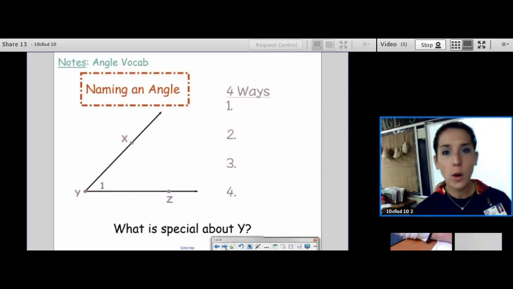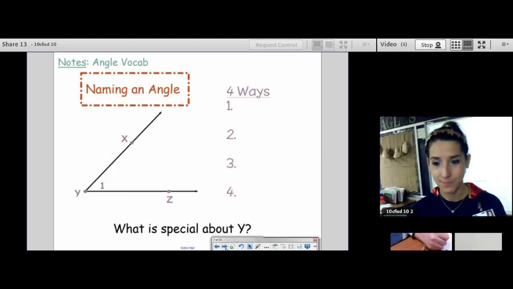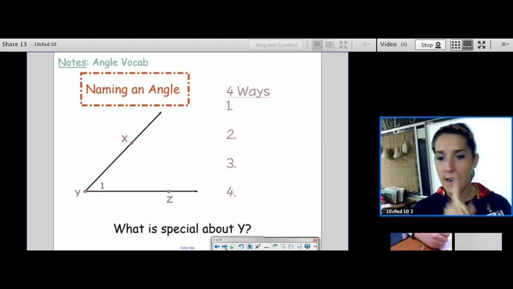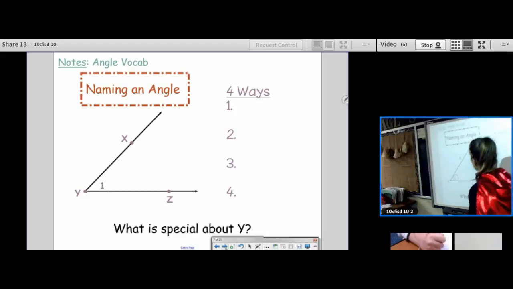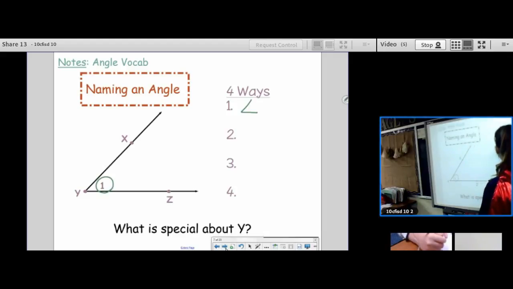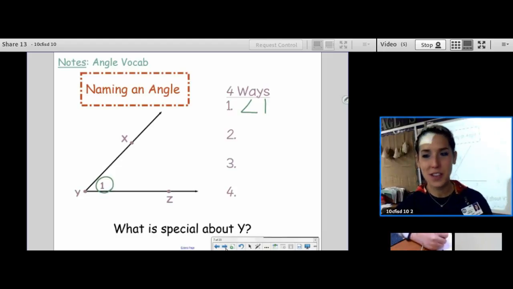We're going to talk about 4 ways we can name this angle, and I want you to write all 4 ways down on the back bottom of your sheet. Okay, so way number 1, we could name it using this number right here. We could call it angle 1. You can't just call it 1. You do need to include the angle symbol. Angle 1.